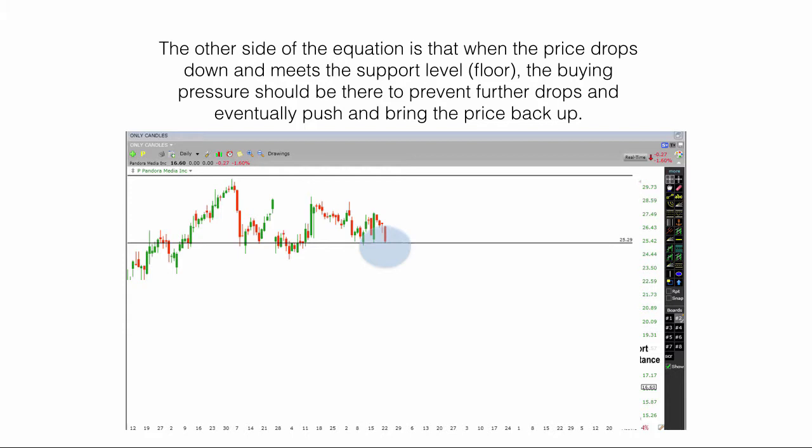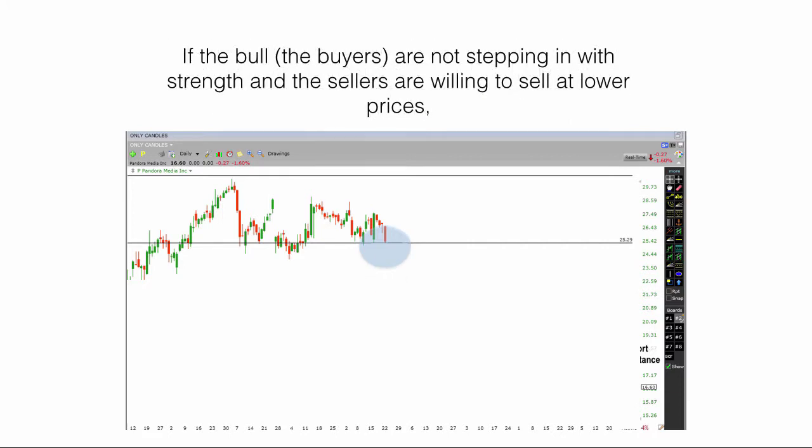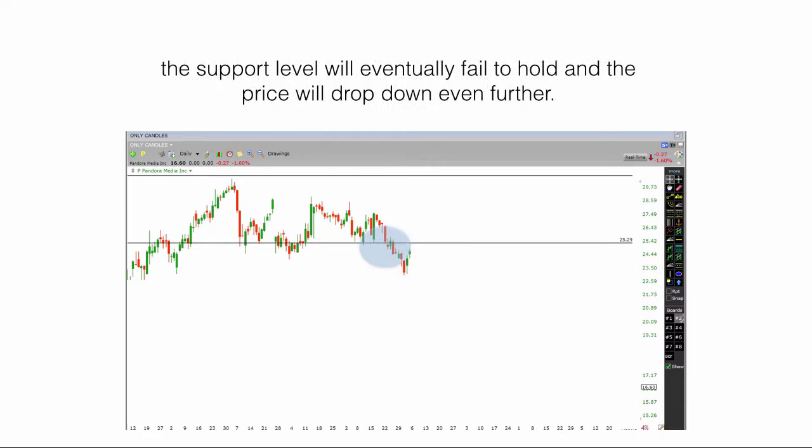The other side of the equation is that when the price drops down and meets the support level, also known as the floor, the buying pressure should be there to prevent further drops and eventually bring the price back up. If the bulls, the buyers, are not stepping in with strength and the sellers are willing to sell at lower prices, the support level will eventually fail to hold and the price will drop down even further.